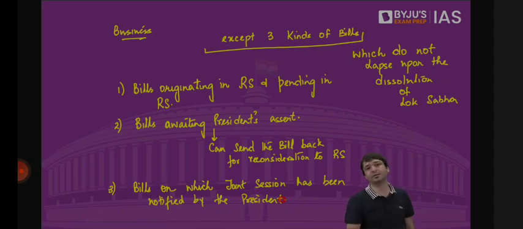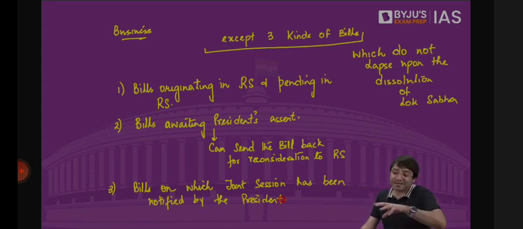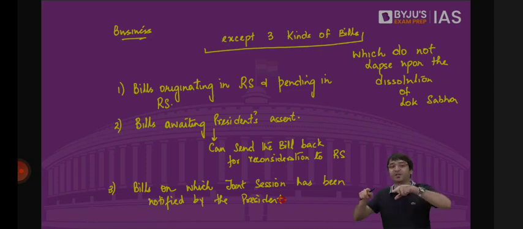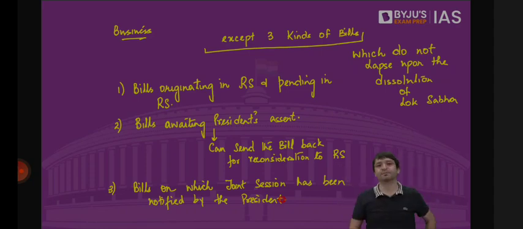But what if there is a bill Y on which also there is a deadlock between the 2 houses of the Parliament, but the President has not notified a joint sitting? This bill will lapse. Because for this bill, protection is if a joint sitting has been notified. If joint sitting has been notified, this bill survives. If joint sitting has not been notified, even if there is a deadlock on this bill, the bill lapses. These are the only 3 kinds of bills which do not lapse upon the dissolution of Lok Sabha.